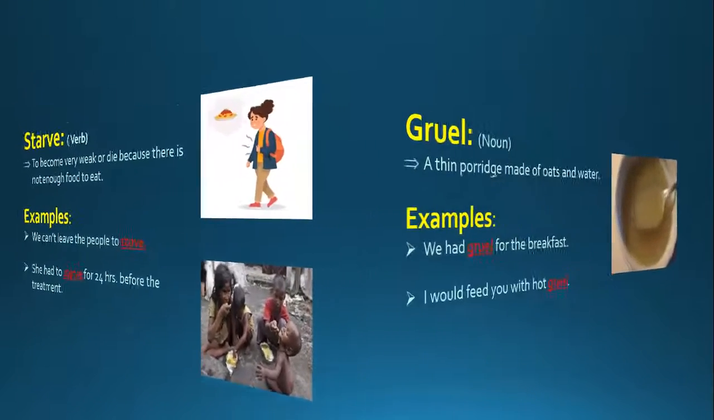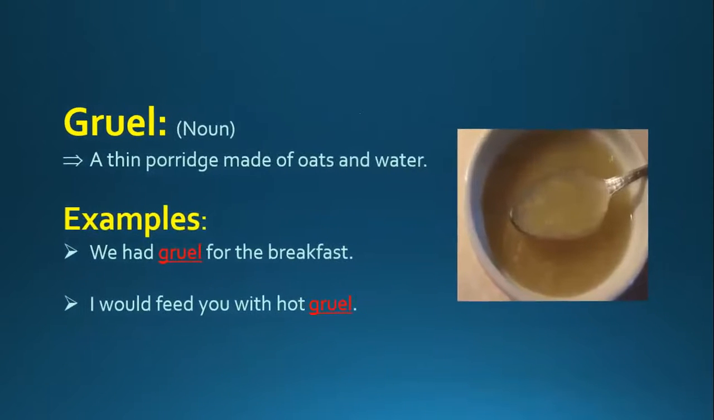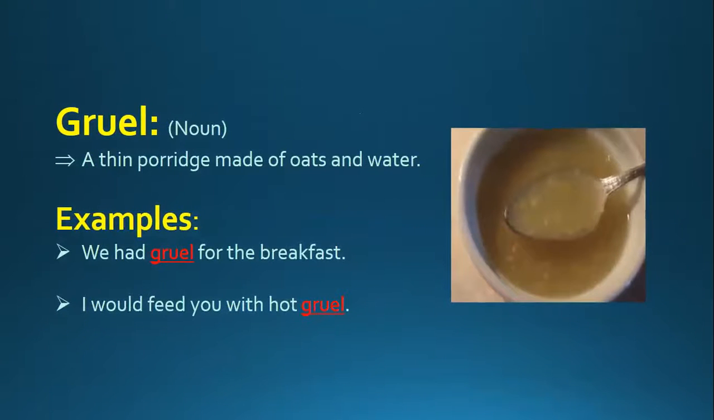Here we have gruel. Gruel is a noun. It means a thin porridge made of oats and water. We usually have porridge or gruel in our breakfast. Examples are: We had gruel for breakfast. Next sentence is: I would feed you with hot gruel.